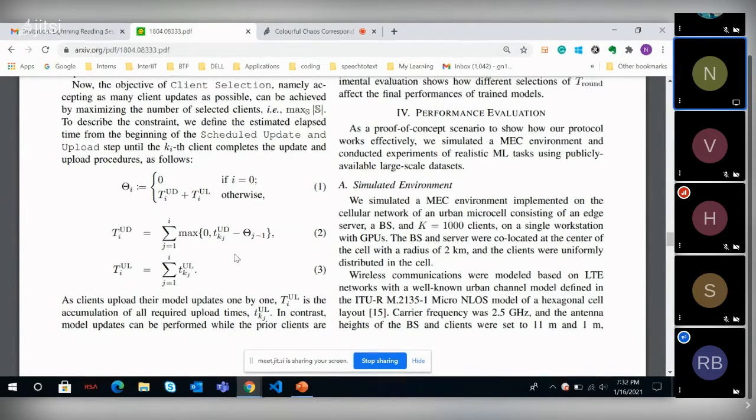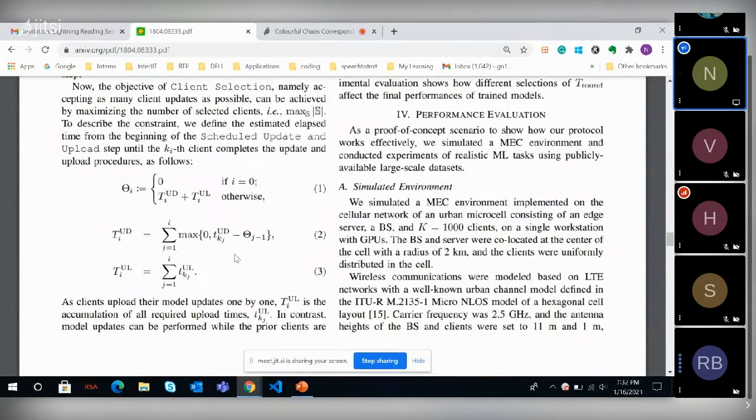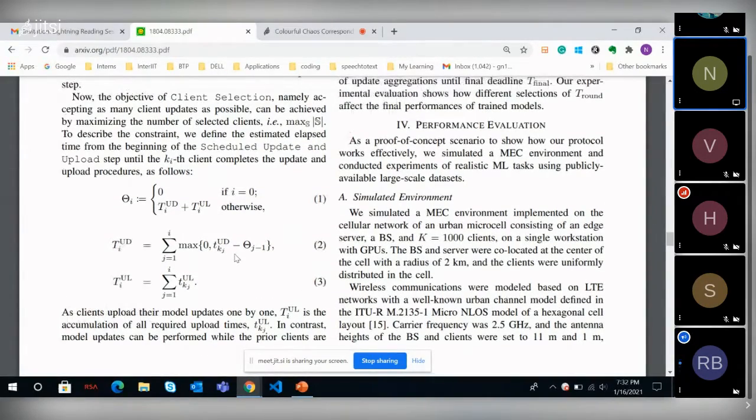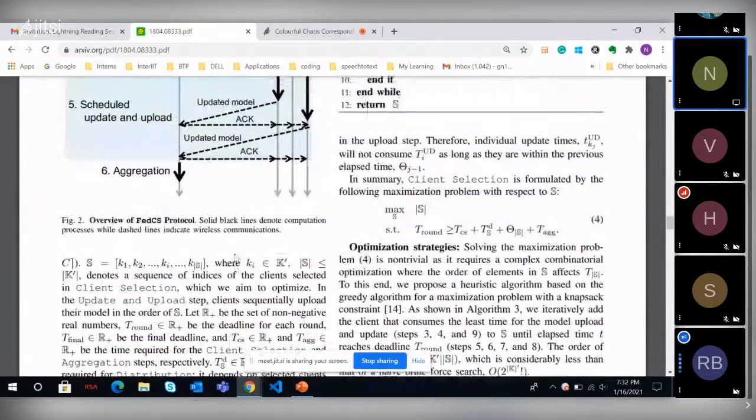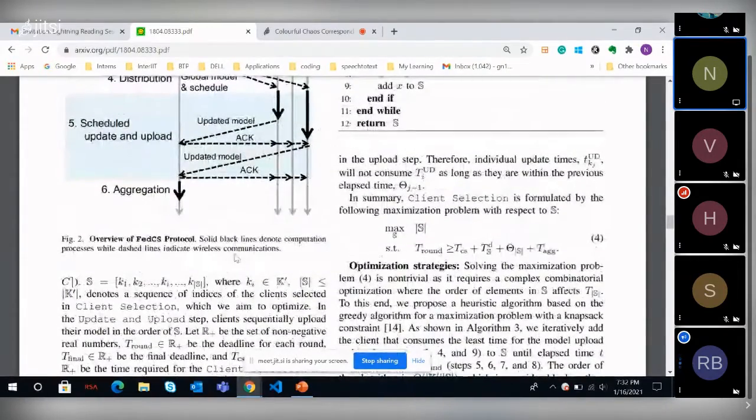I'm just asking, for every round, you will have 50 TUDs? No, it differs from round to round. Exactly. Okay. I'm slowly getting a hang of this.